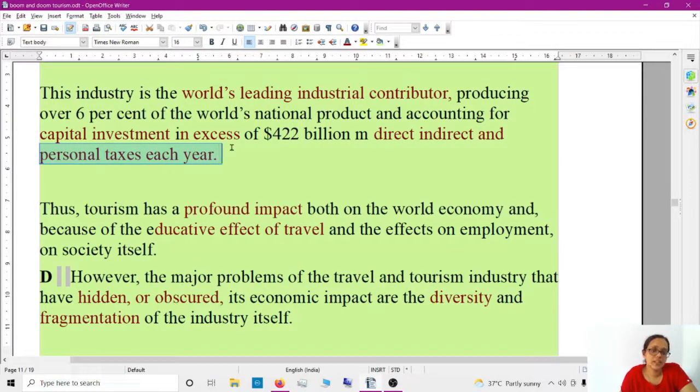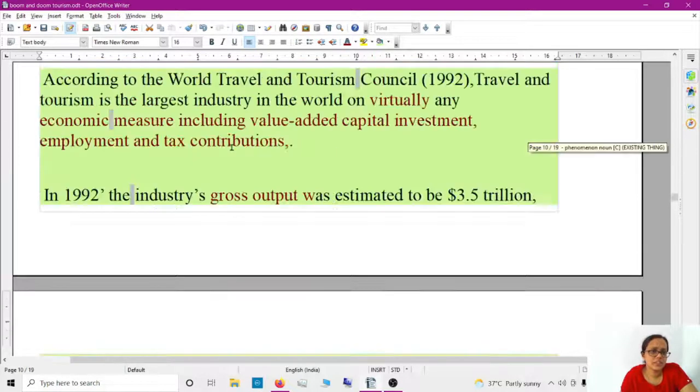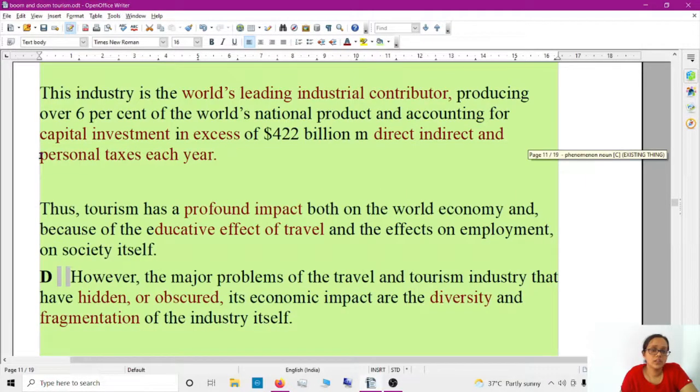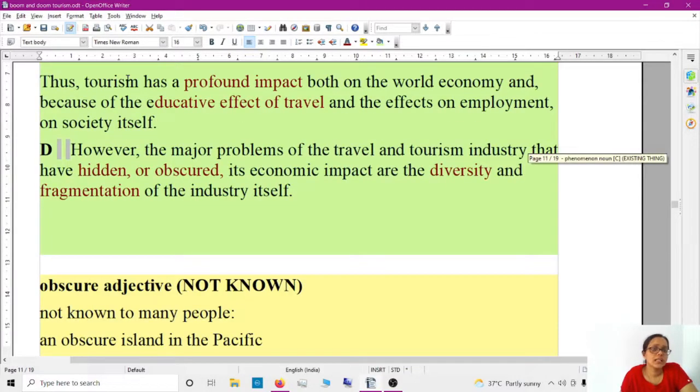Personal tax. That's what, tax consumption? Previously we learned, right? Tax, it's not consumption, tax contributions. Fine. So that's only the vocabulary, personal taxes. Tax contribution equal to personal tax each year. Thus tourism has a profound impact. Deep, okay, profound, deep impact both on the world economy and because of the educating effect of travel and the effects on employment and on society. See, again, employment importance they are talking about.